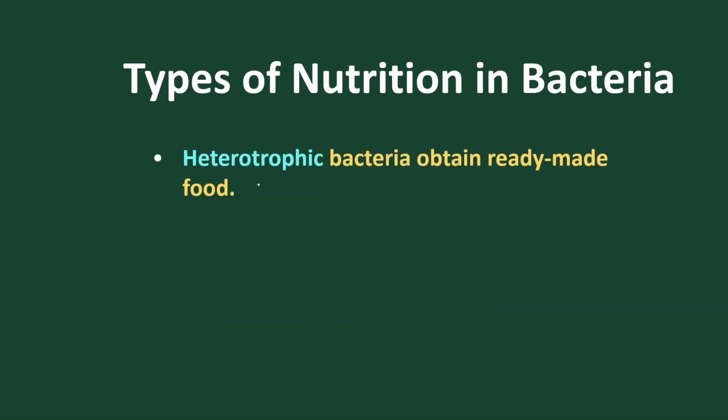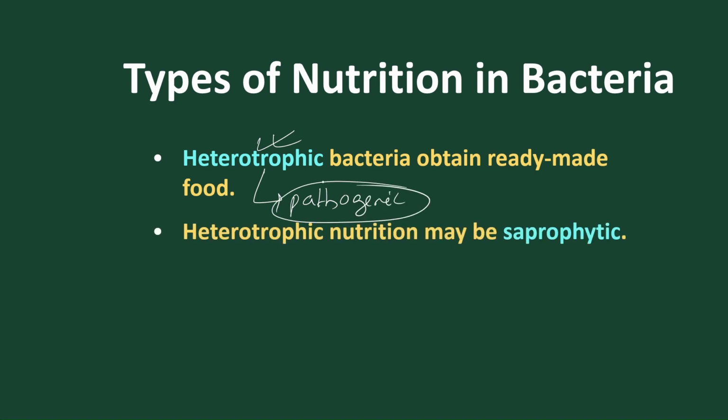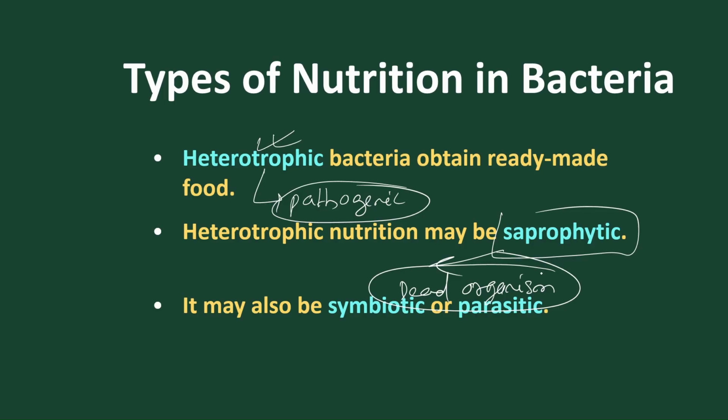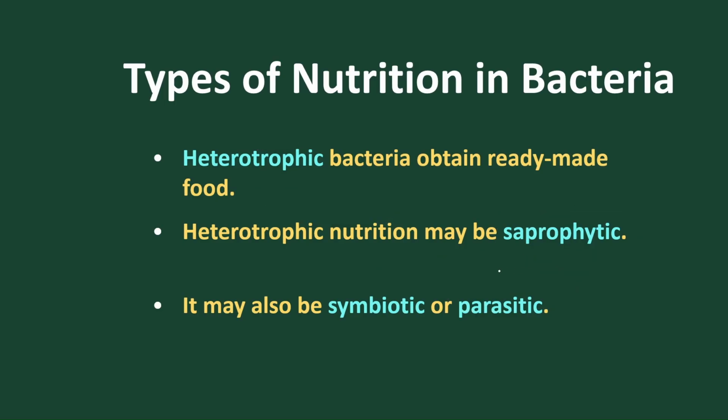Heterotrophic bacteria obtain ready-made food, so they depend on autotrophs for their food. Some heterotrophic bacteria are normal, some are friendly, and some are pathogenic. Heterotrophic nutrition is mostly saprophytic, meaning they depend on dead organisms. They extract food from dead organic matter. Some undergo symbiosis for mutual benefit, and some depend on a living host.